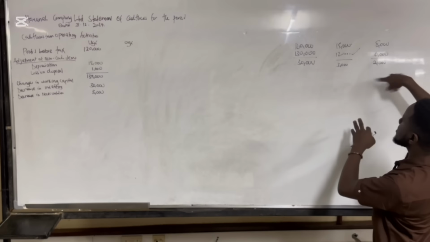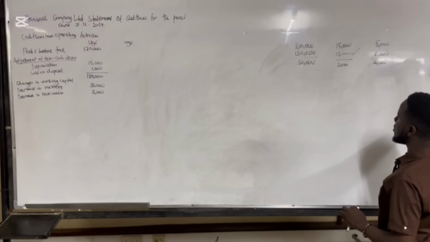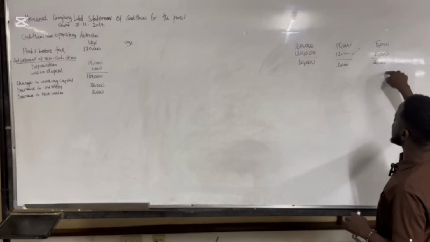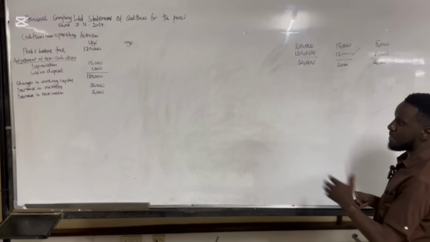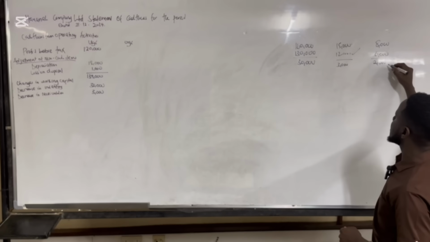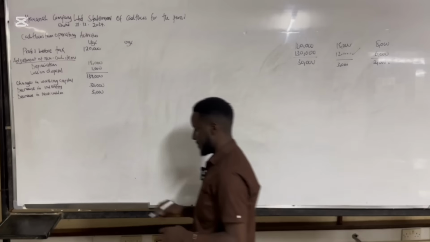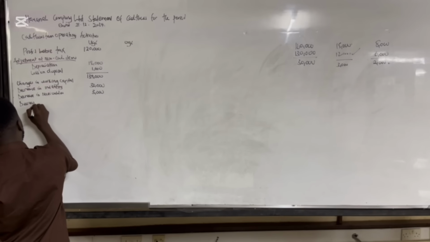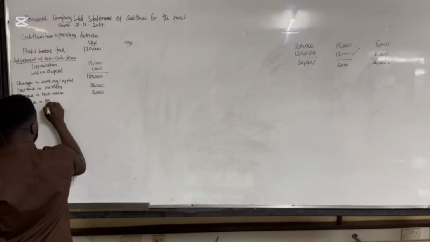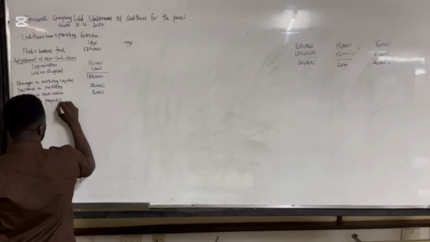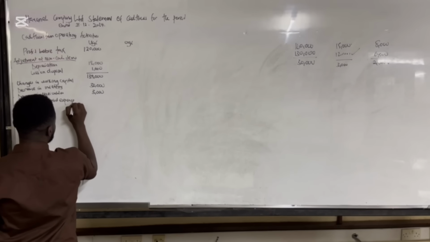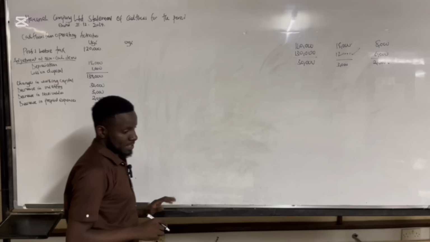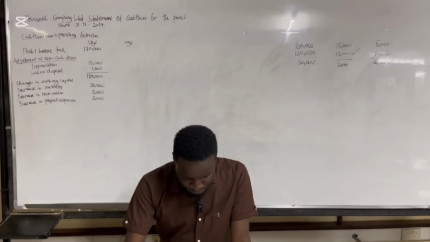But if it was increasing, it means you are paying out more money, so it would have been a cash outflow. But it is decreasing, meaning that you're retaining more money. So when prepaid expense is decreasing, it becomes a cash inflow. So it's a decrease in prepaid expenses. It is decreasing by 2,000, so this 2,000 becomes a cash inflow.